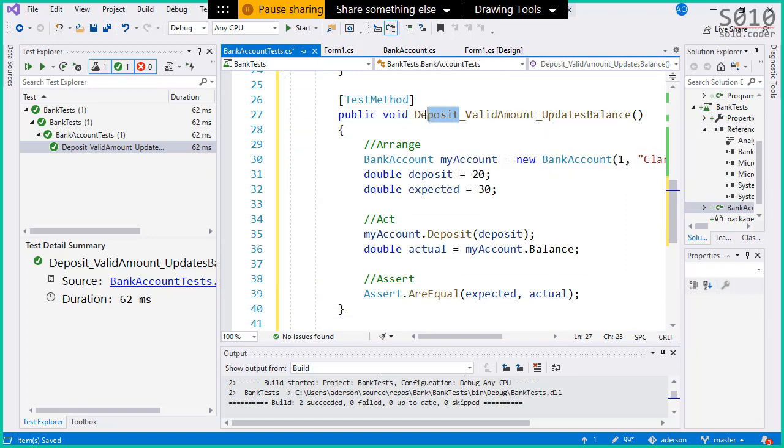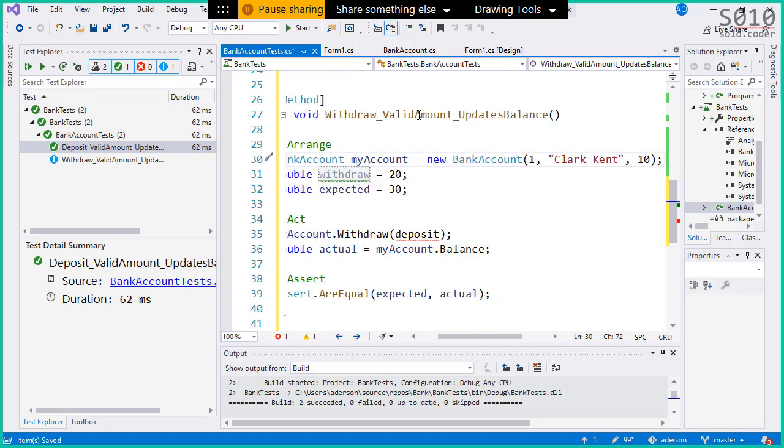We're gonna say withdraw, and we're gonna call the withdraw method here. Now, let's rename a few things here. So we're not gonna deposit, we're gonna withdraw. If we have 10, we're gonna withdraw, let's say 5, and the expected will be 5.